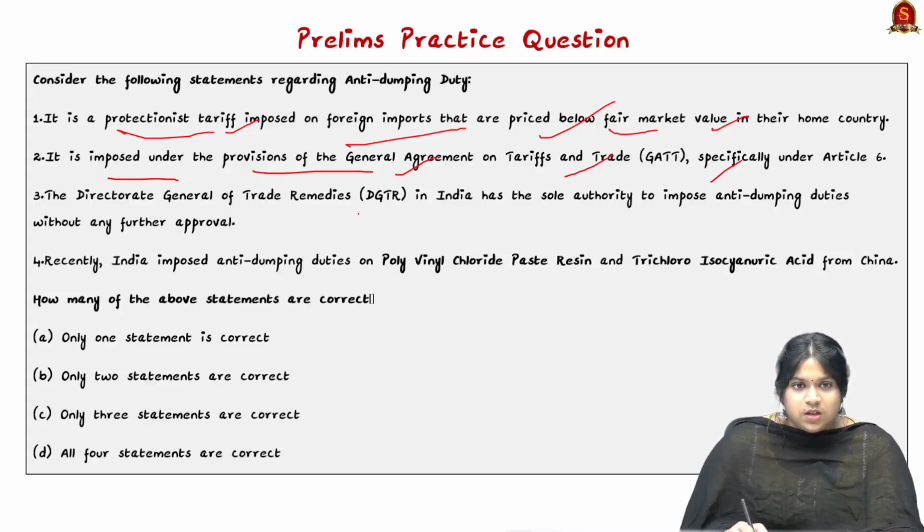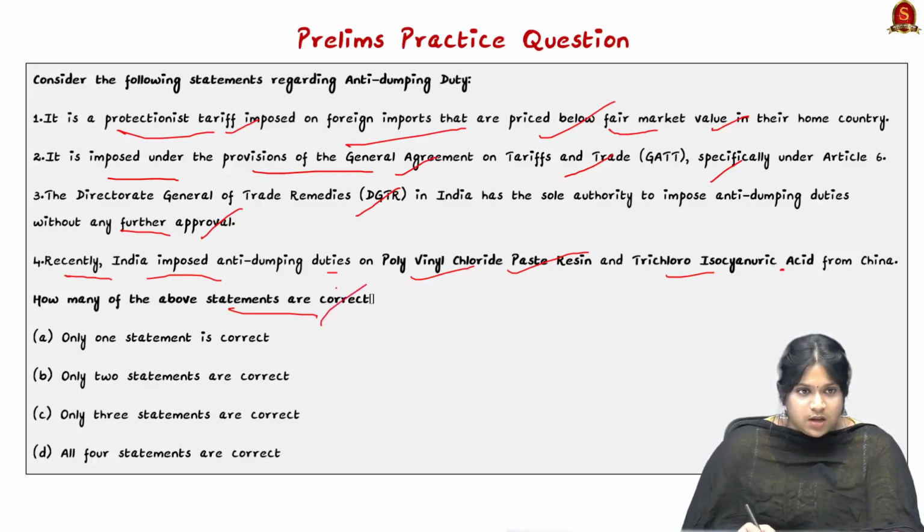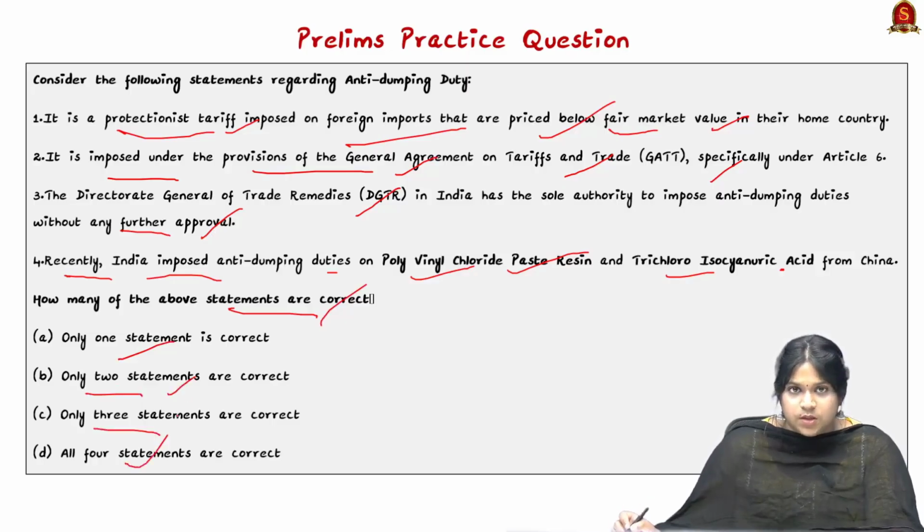The third: the DGTR in India has sole authority to impose anti-dumping duties without any further approval. The fourth: recently India imposed anti-dumping duties on polyvinyl chloride paste resin and trichloro isocyanuric acid from China. So how many of the above statements are correct? Only one statement, only 2 statements, 3 statements, or all the 4 statements are right. Post your answer in the comment section.